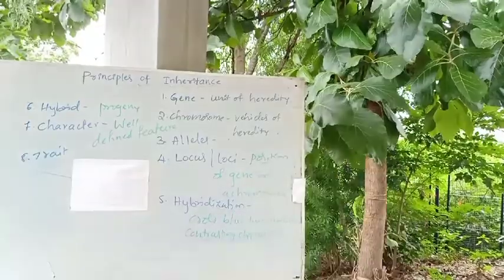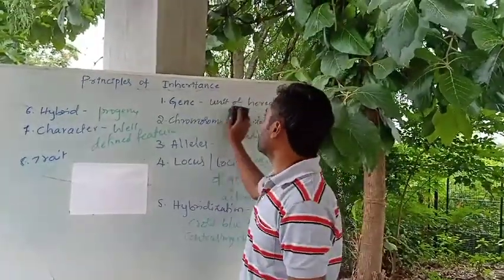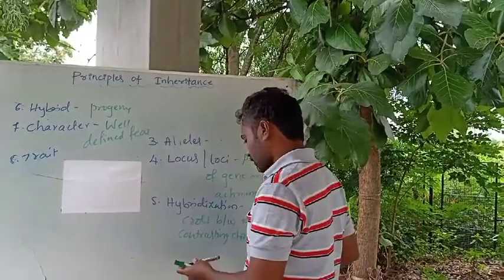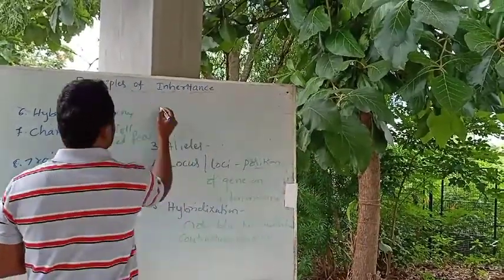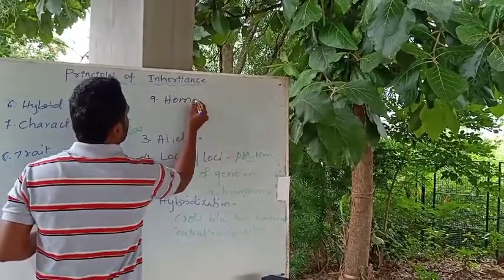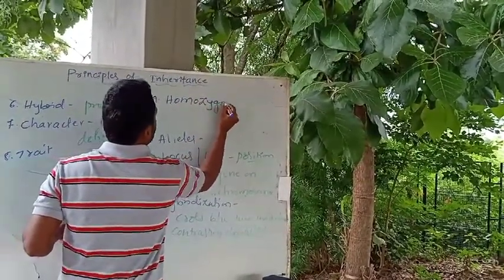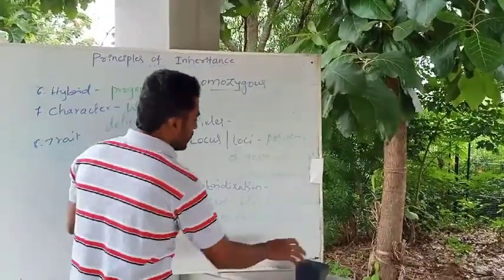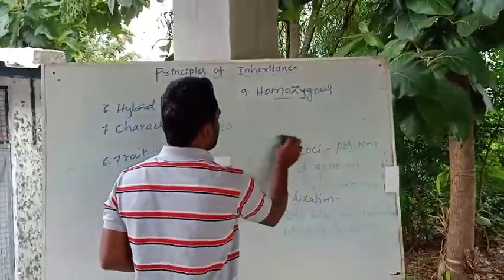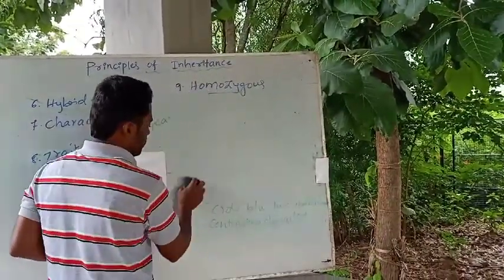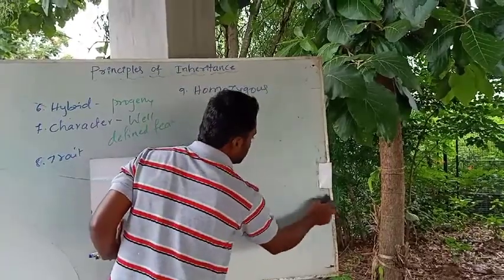Then the important things, like another terminology, is homozygous. The ninth one, homozygous. This is nothing but an individual having the same or identical pair of factors. Factor is nothing but the gene.